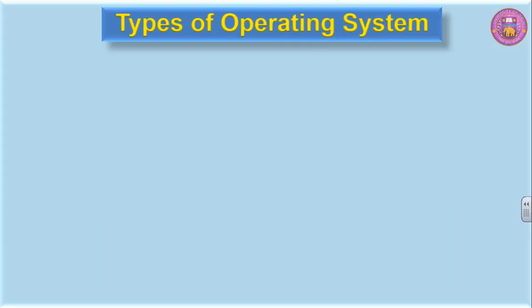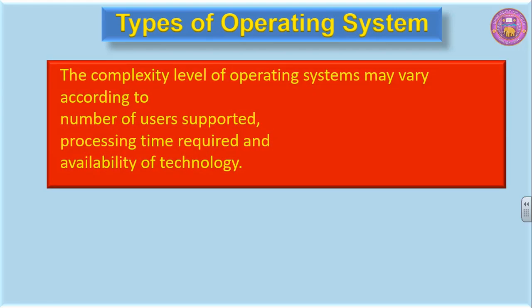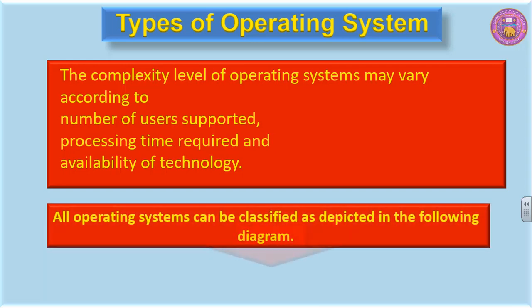Types of operating system. The complexity level of operating systems may vary according to number of users supported, according to processing time required, and according to the availability of technology. All operating systems can be classified as depicted in the diagram.